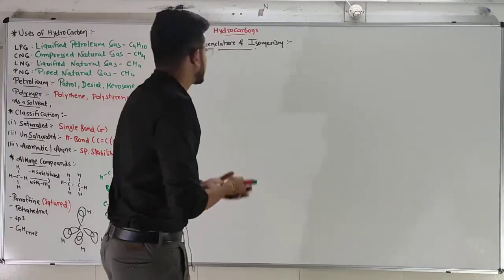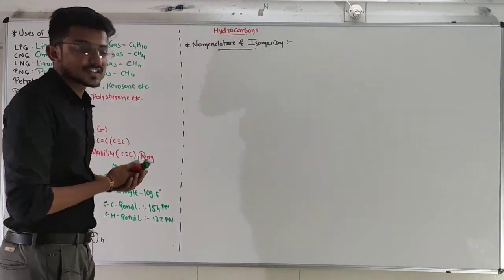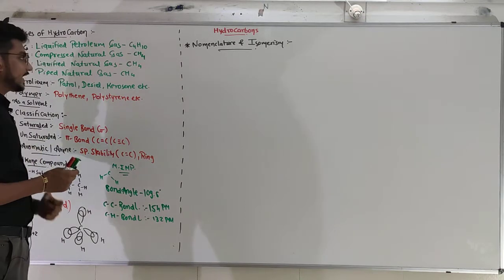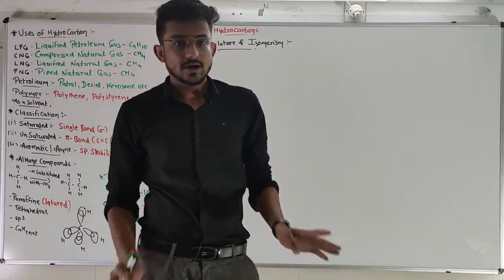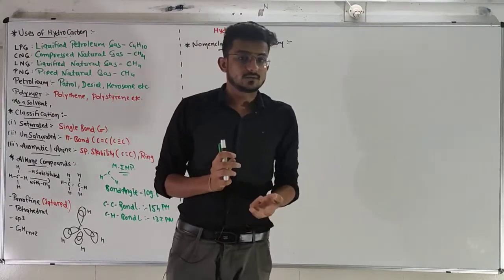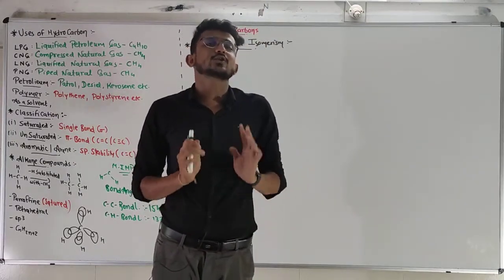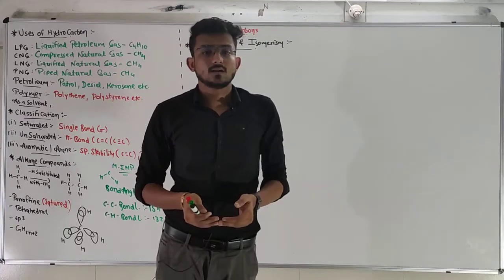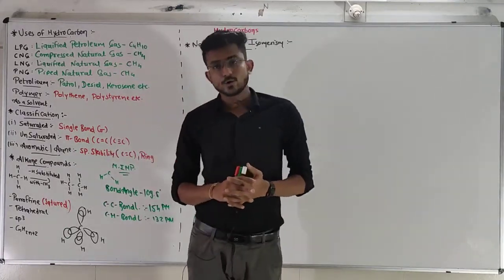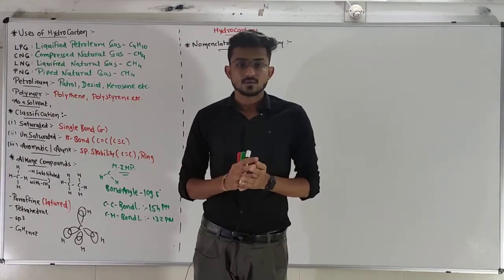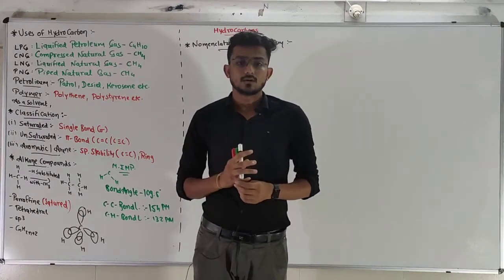So let's do this for our first saturated hydrocarbon, alkane. The nomenclature has been already completed in chapter number 12. Right now we are just going to practice it more. Okay, look at the isomerism. Now the alkanes do not have any functional group, only carbon-carbon single bond.